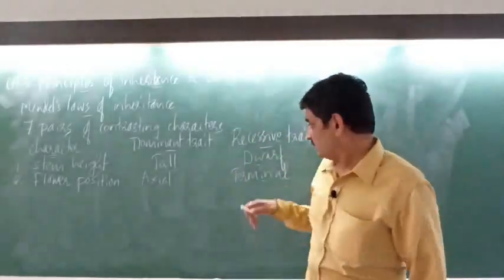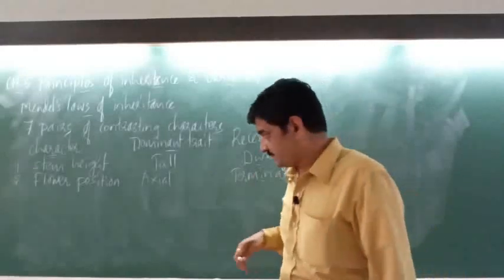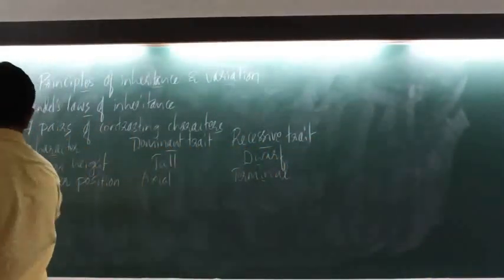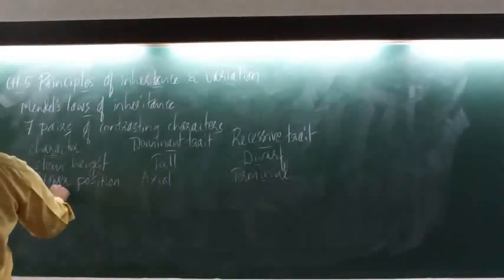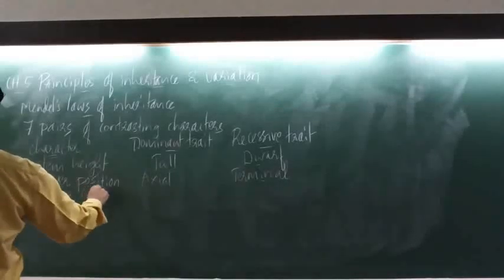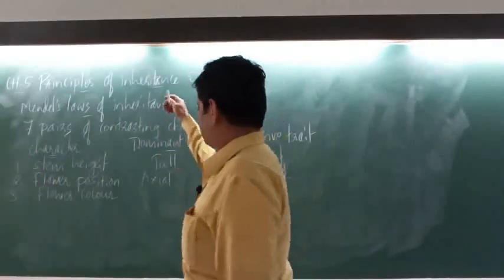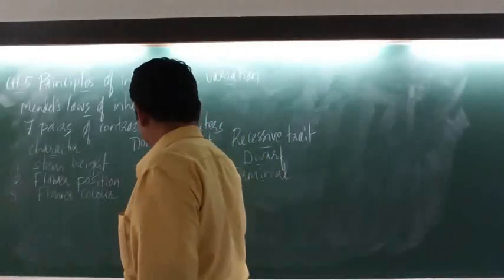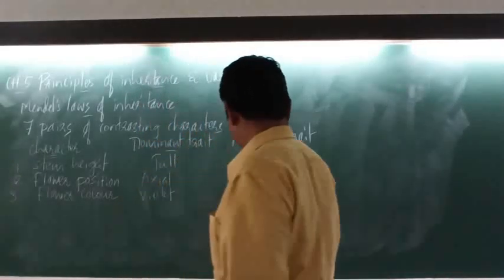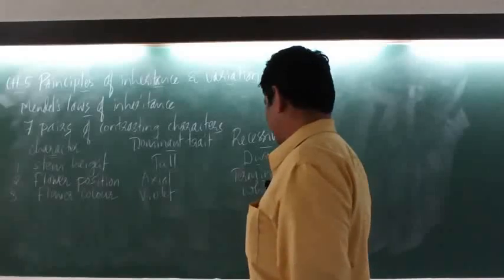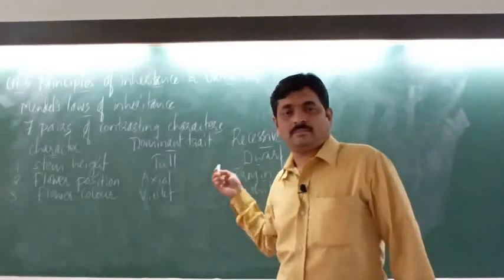Terminal position of the flower is a recessive trait. The next, the flower color. So flower color is violet and white. So violet and white is another pair of contrasting characters.